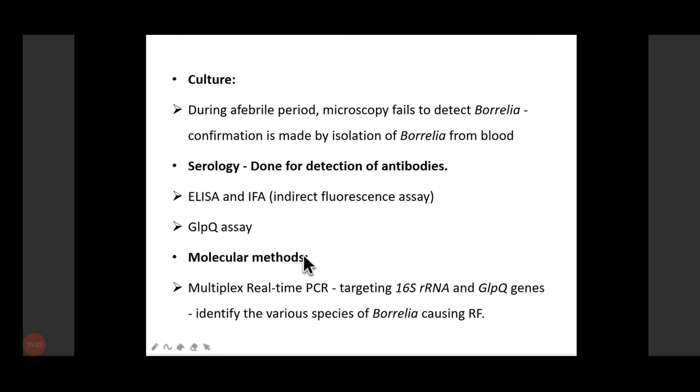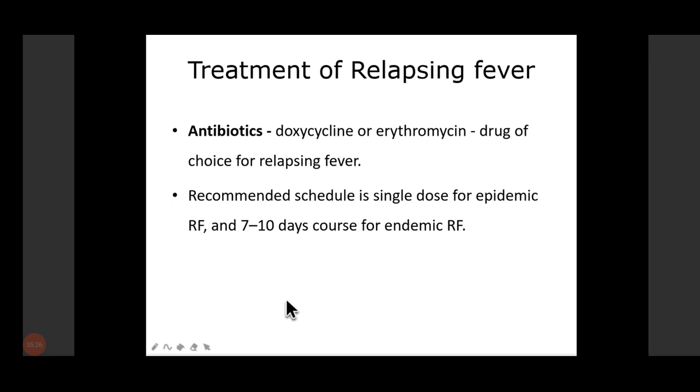We can go for various other assays. We can go for molecular methods, which will detect a specific gene by multiplex PCR, which will identify the Borrelia causing relapsing fever. So basically, we go for serology, and we go for molecular methods which will target specific genes, like 16S ribosomal RNA and GlpQ. These are the specific genes for the Borrelia causing relapsing fever.